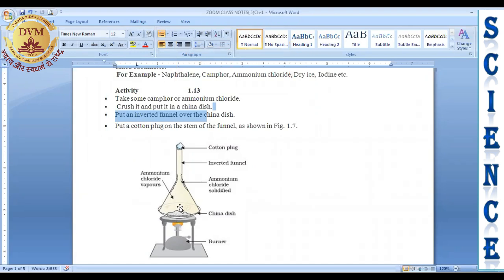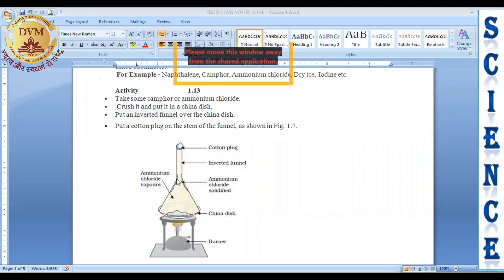It means this activity shows that ammonium chloride converts from solid to gas, and when the gas comes in contact with a cool surface, it changes into solid again, and it never passes through the liquid state.